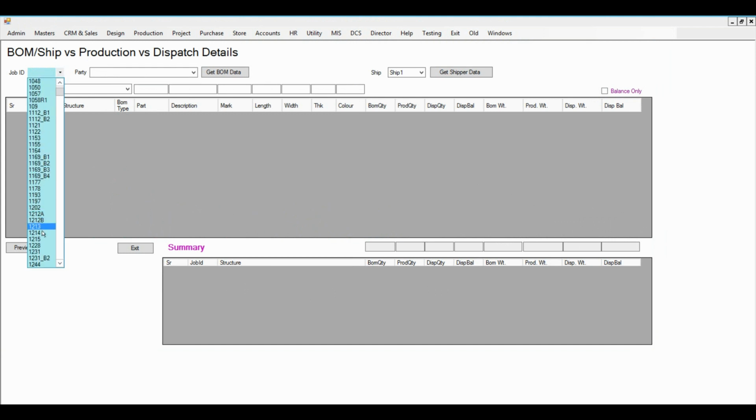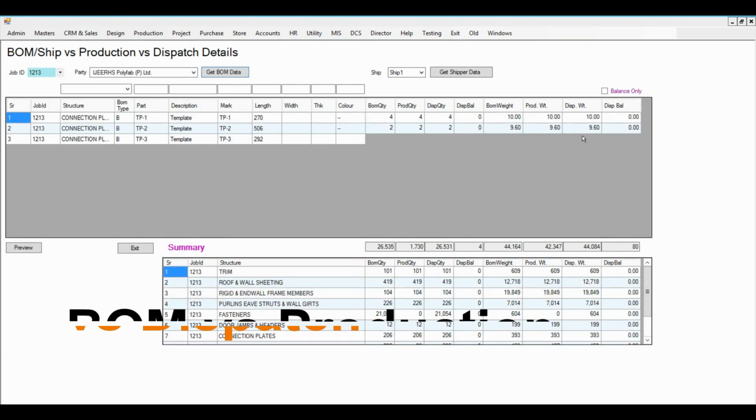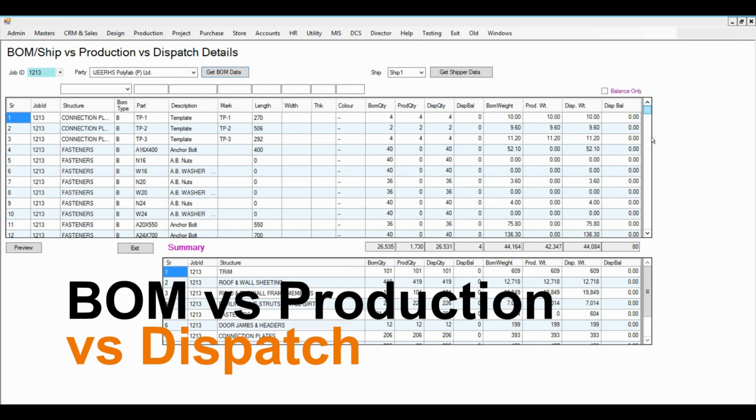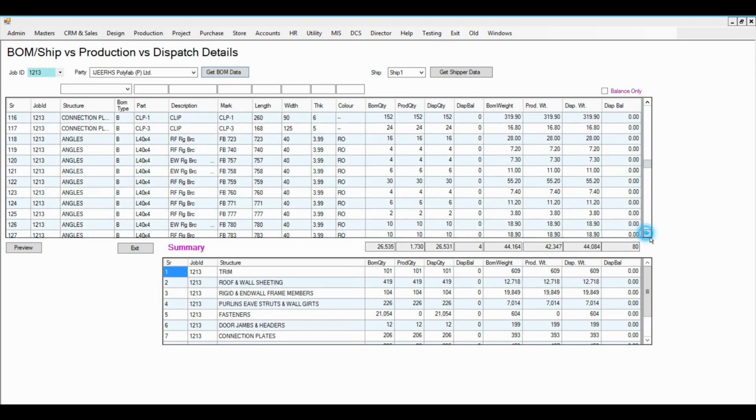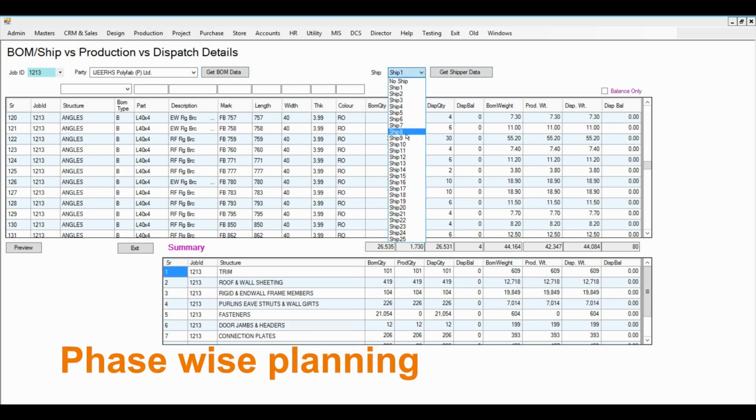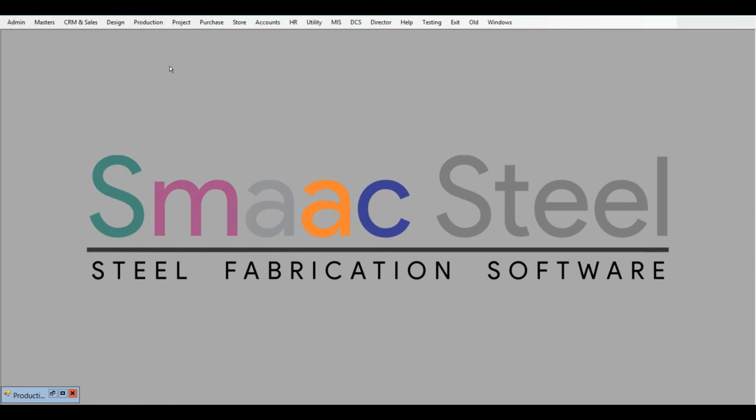The BOM versus production versus dispatch details lets you know what was given by the design department, what you have produced, and what you have dispatched. This single report helps you track all the parts of your steel fabrication. Also, it helps you track your parts based on the shipping list, like ship 1, ship 2, and so on.